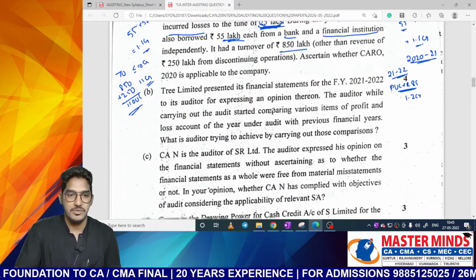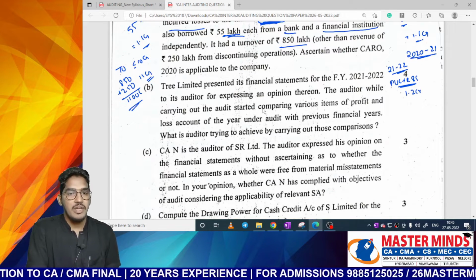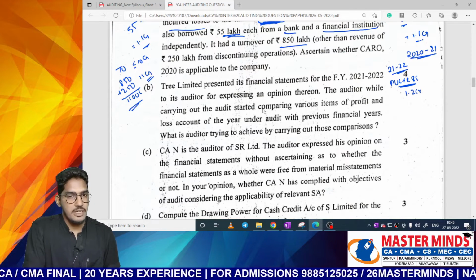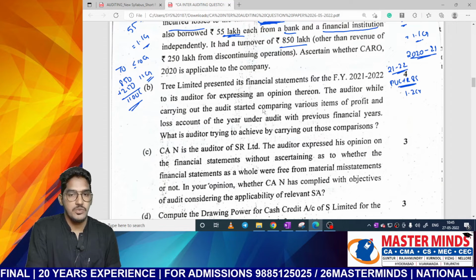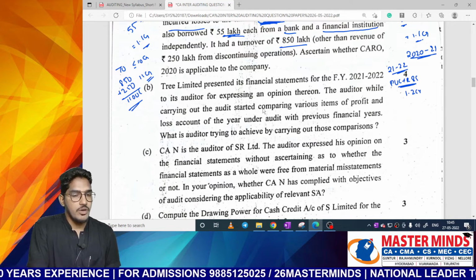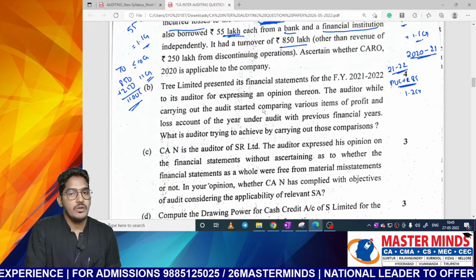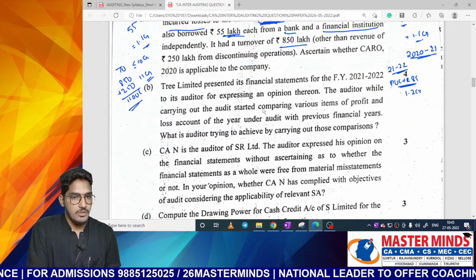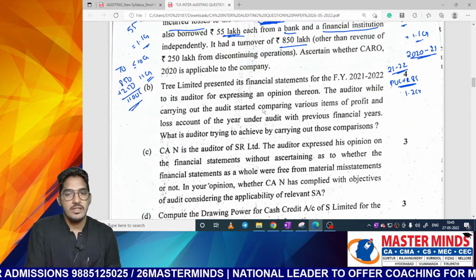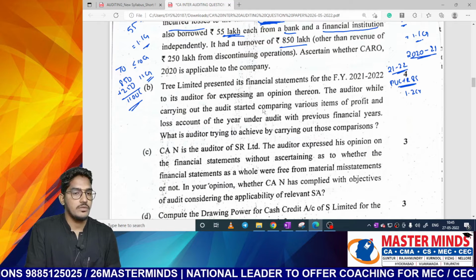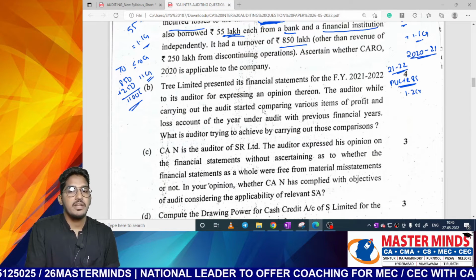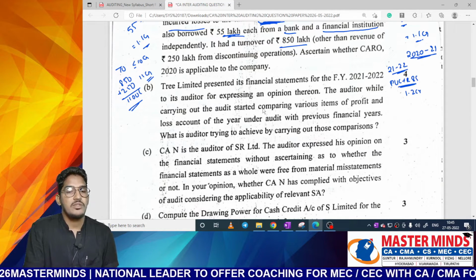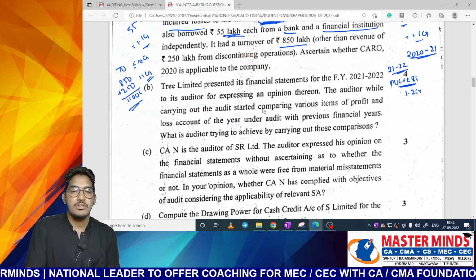Clear? Next one. B. Tree Limited presented its financial statements for the financial year 2021-22 to its auditor for expressing an opinion thereon. The auditor, while carrying out the audit, started comparing various items of profit and loss account of the year under audit with the previous financial years. What is auditor trying to achieve by carrying out this comparison?